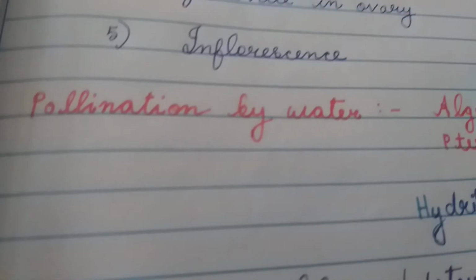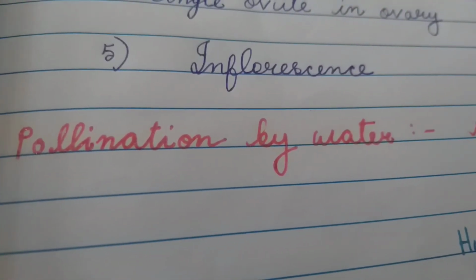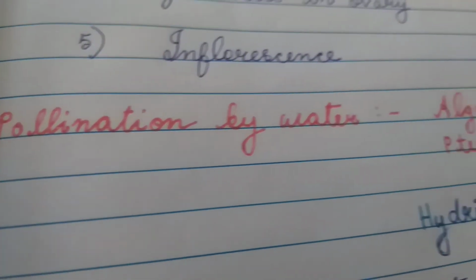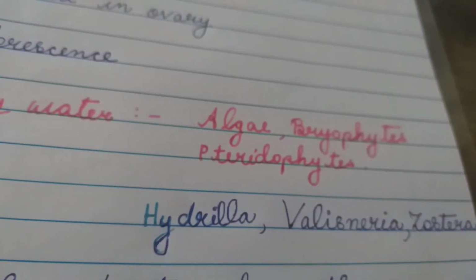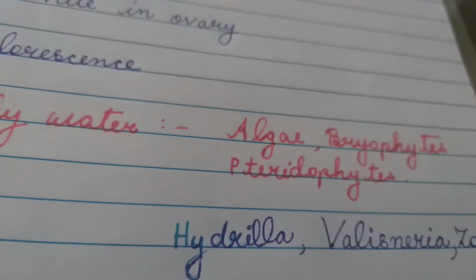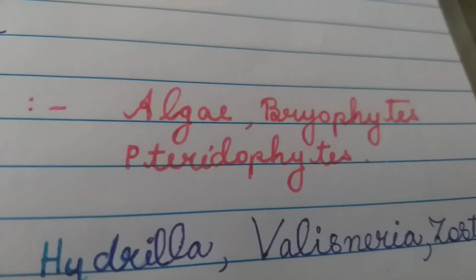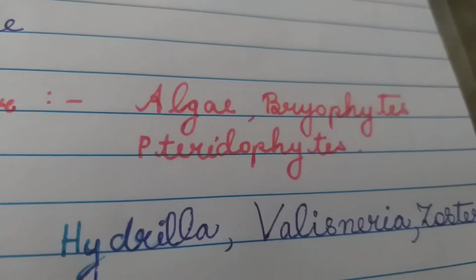Now, pollination by water. Pollination by water is very rare. It is limited to about 30 genera, mainly monocot plants. You have learned in class 11 some lower plants like algae, bryophytes and pteridophytes. They do not have pollination because they are not flowering plants. They do not produce seeds and fruits.